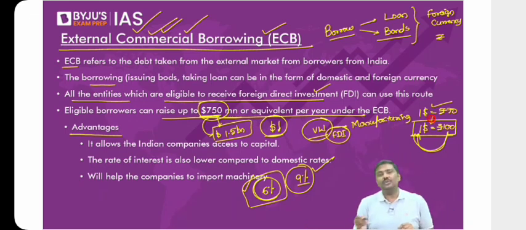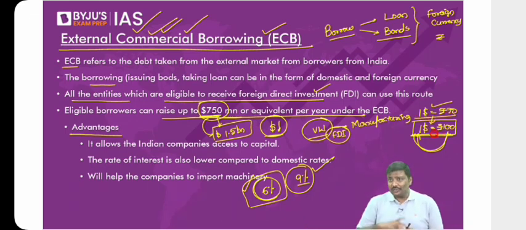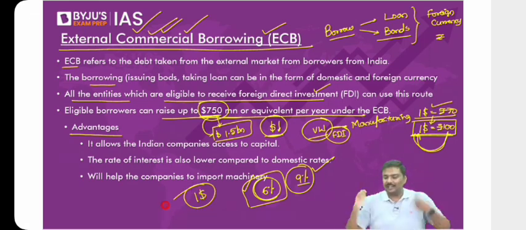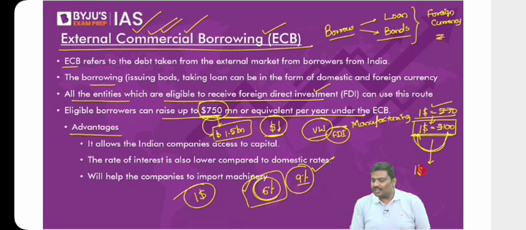Last year it was $1 is equal to 70. Now it is $1 is equal to 100. So let's say hypothetically machinery cost is $1. If you want to convert your rupees into dollars now, you're paying more and more rupees for that. What if after 1 year it is again lower? $1 is equal to, let's say, 87 rupees. Is it not helping you by postponing a conversion like this?